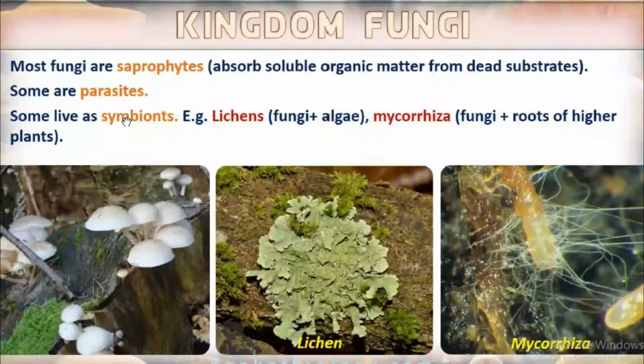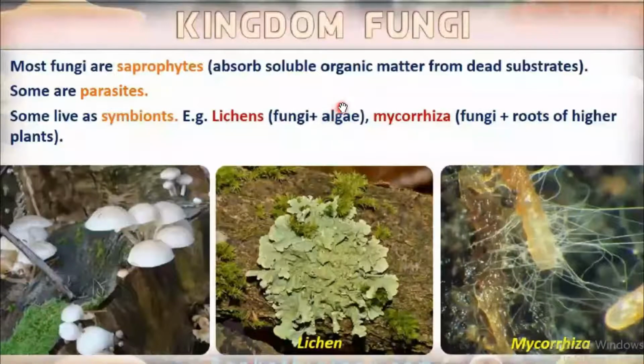We have studied according to R.H. Whittaker's classification. There are five kingdoms: Kingdom Monera, Kingdom Protista, Kingdom Fungi. That means we are studying about that kingdom fungi. Then Kingdom Plantae, Kingdom Animalia. Among the Kingdom Plantae, alga are the primitive one.